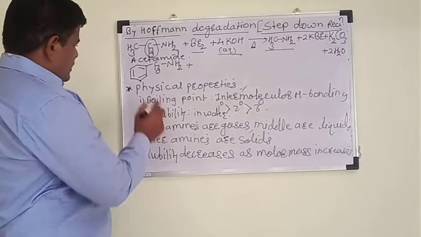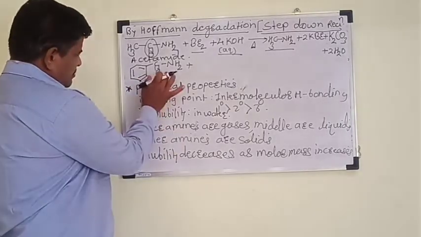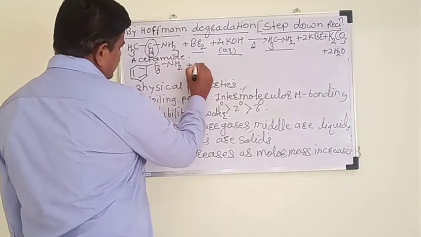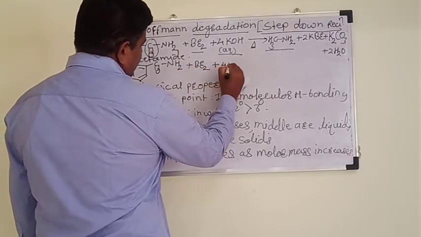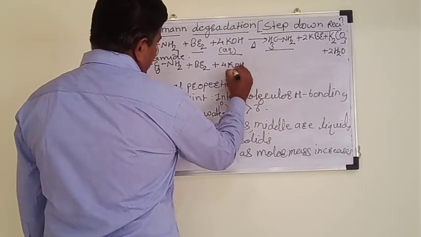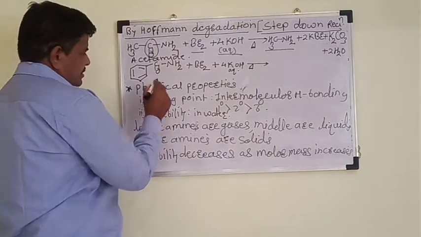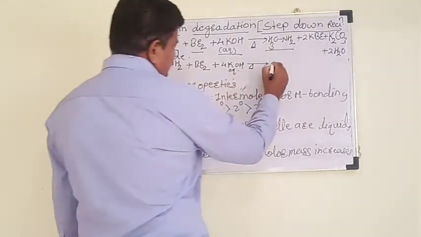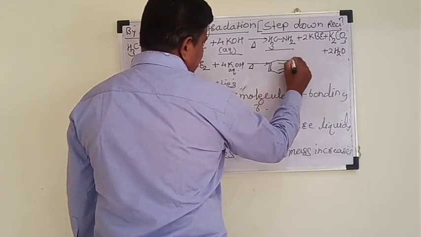Another example, this is benzamide. When this benzamide is treated with bromine in presence of aqueous KOH as a solvent, when it is heated, then this CO is removed and we get an aromatic amine, that is aniline.